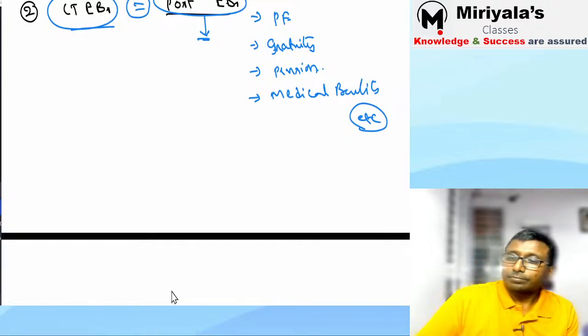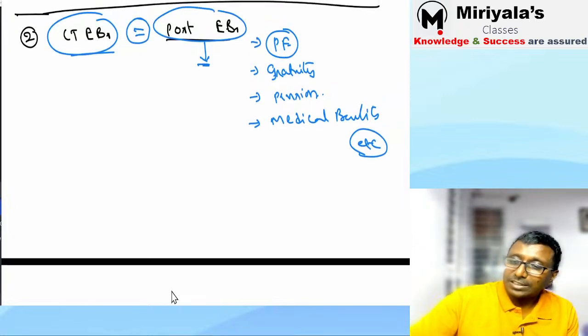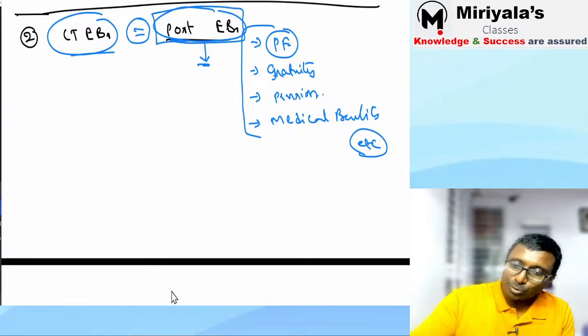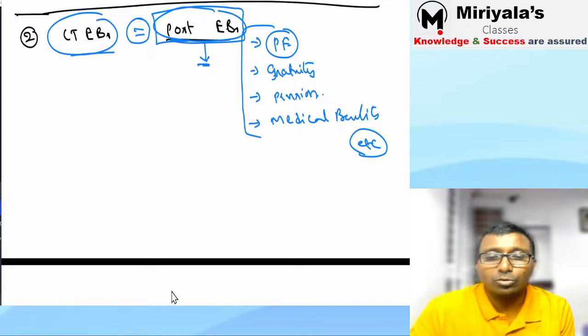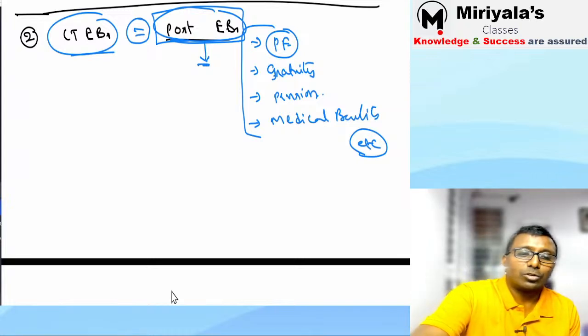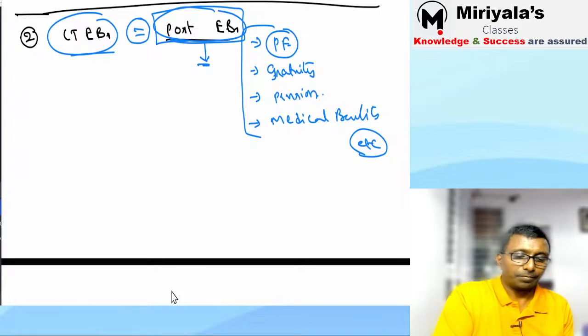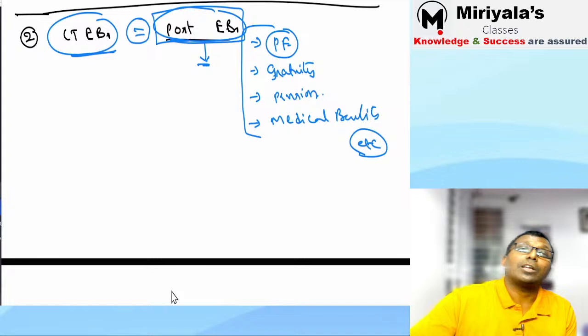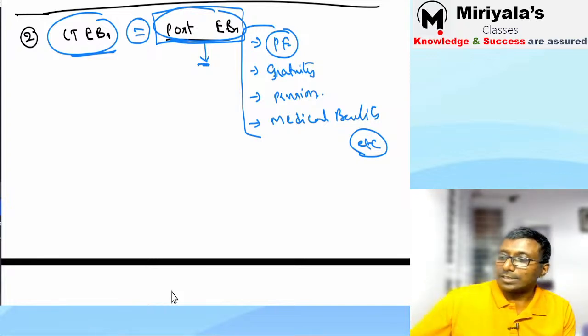In case of provident fund, gratuity, and pension, if you understand this correctly, that is post-retirement employee benefits. This accounting will be exactly a replica. The same thing is going to happen in long-term employee benefits as well.